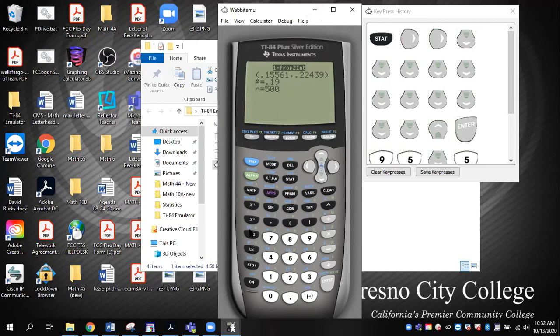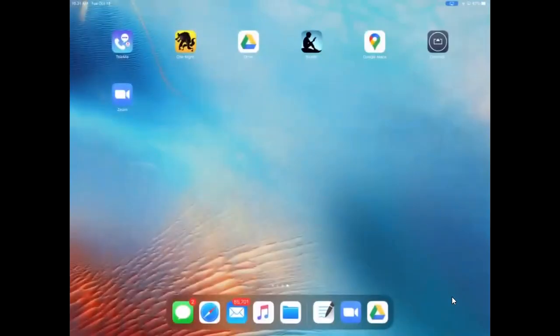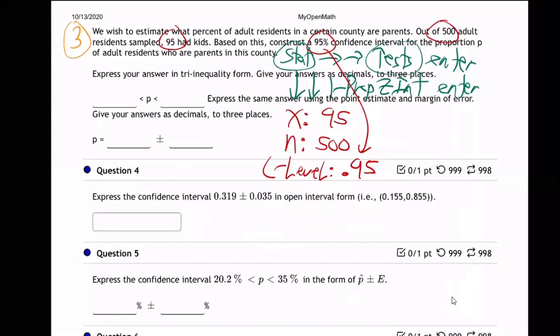All right, so let's go back to the iPad so you can see that. All right, so the confidence interval came out to be 0.15561, comma, 0.22439.